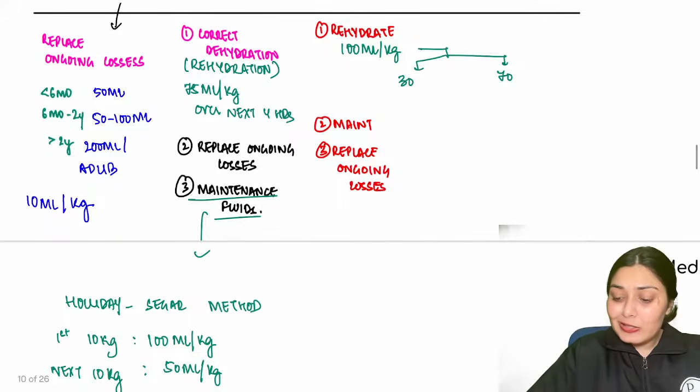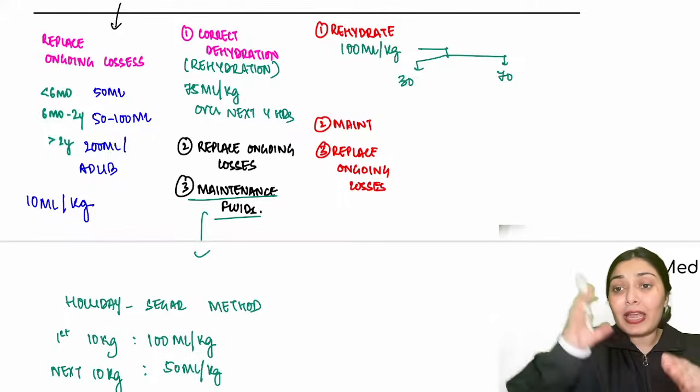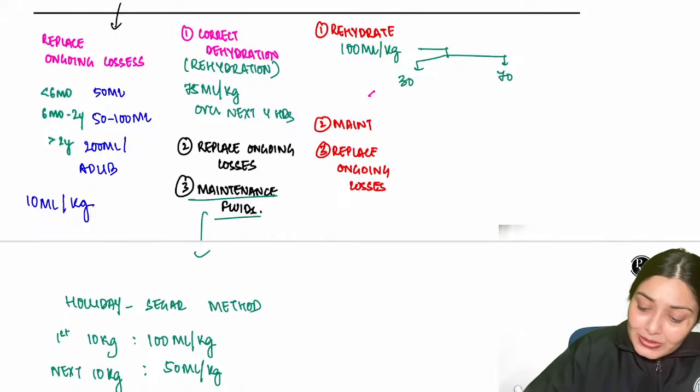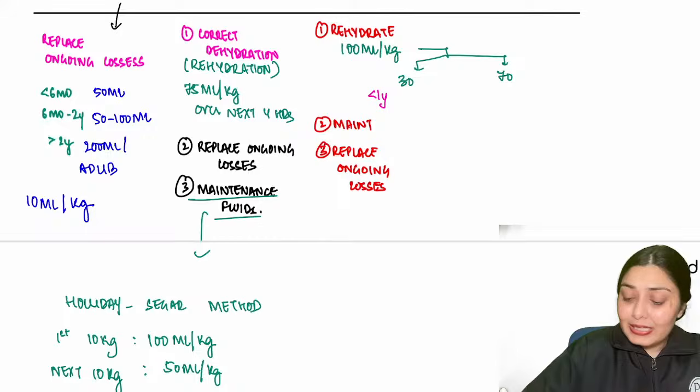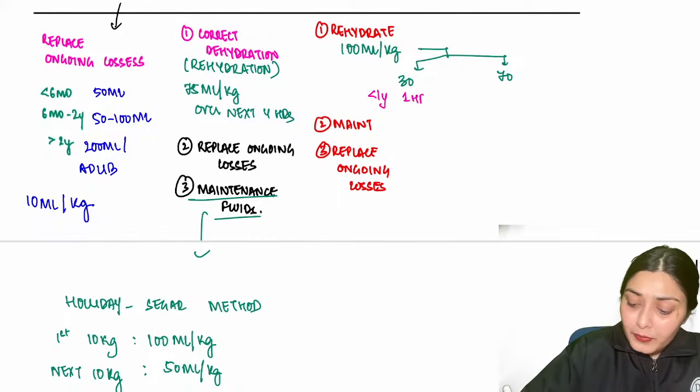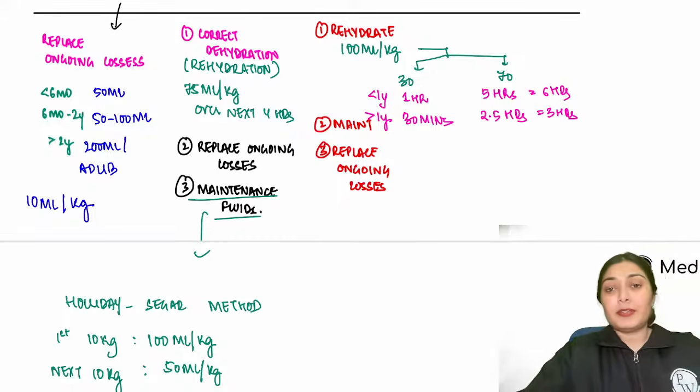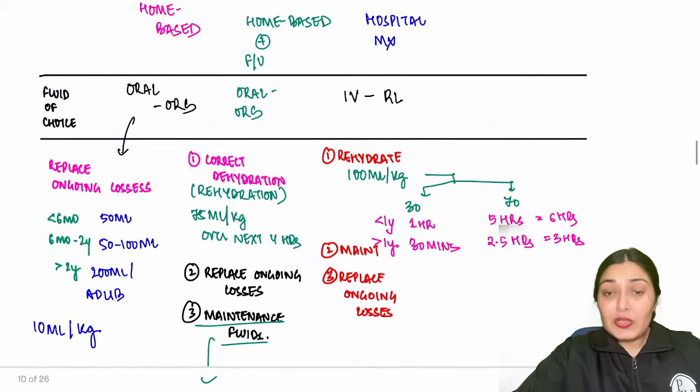If the child is very small, then definitely I cannot give so much fluid in one go. I will slowly give the fluid. So in a child who is less than 1 year, you give this 30 ml per kg over 1 hour, followed by the 70 ml per kg over 5 hours. And if the child is above 1 year, then this can be given over 30 minutes, and this can be given over 2.5 hours. So half of that. So total 6 hours here, and here we have 3 hours, right? So this is how you're going to manage no, some, and severe dehydration.